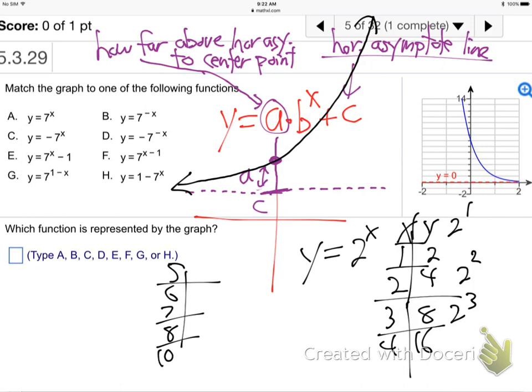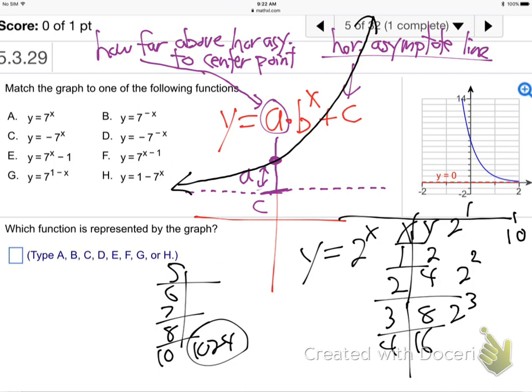By the time you get to 10, it's at 1,024. If you just did 2 to the x, by the time you're over here at 10, that thing is up past 1,000. So it's rocketing up way faster than something like x squared. I know we think of x squared, the U shape, as going up fast. This thing will make x squared look like a snail. It'll go up way, way faster.